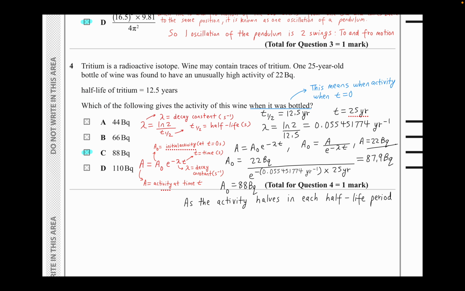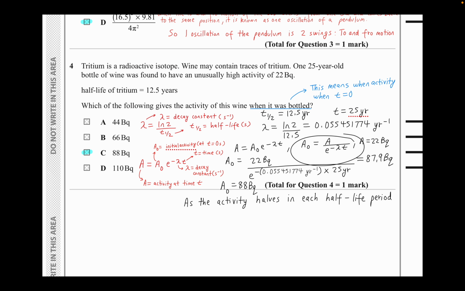If we're given the activity, we're also given the time that we can plug in. Remember, that time is not the half-life. You've got to be really careful with that. The half-life is this time of 12.5 years for that isotope. Remember, the half-life is only for that isotope, nothing else.